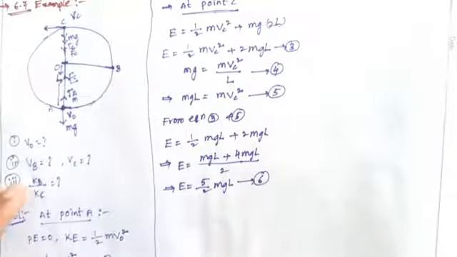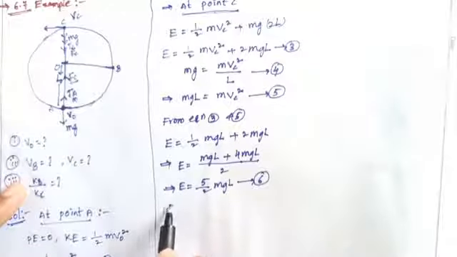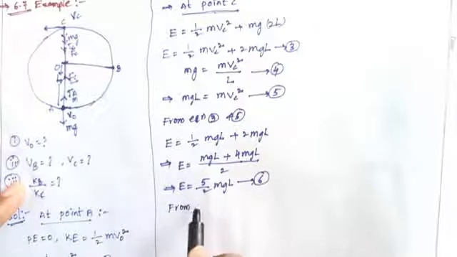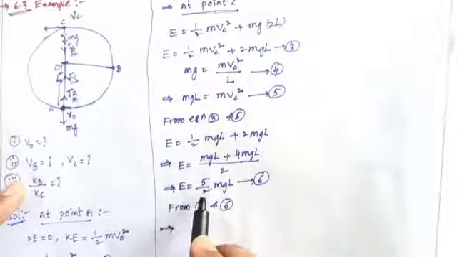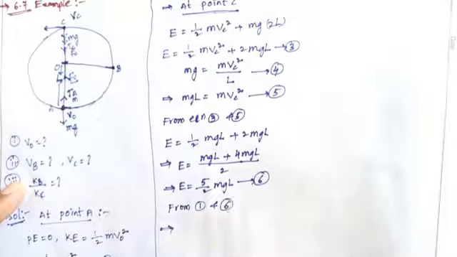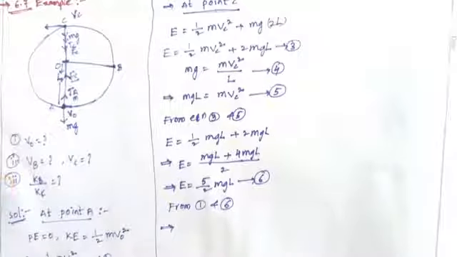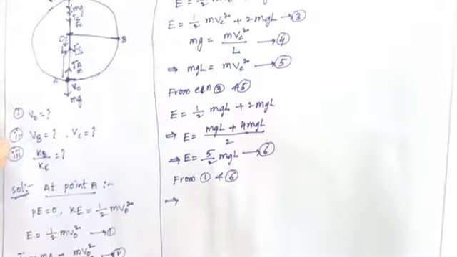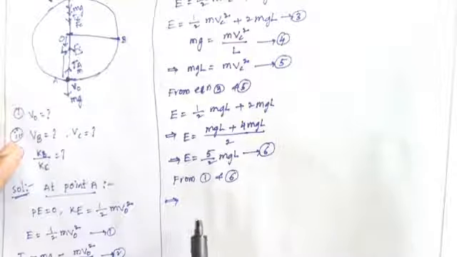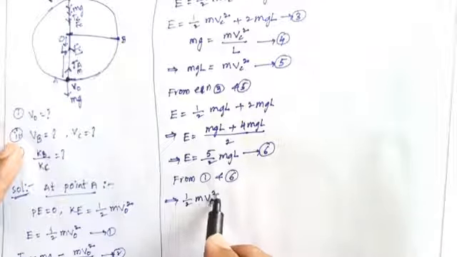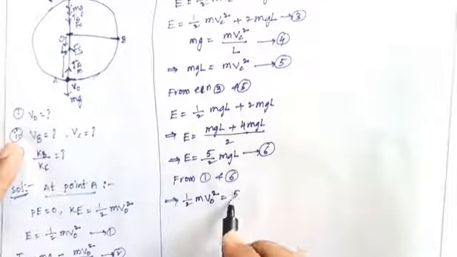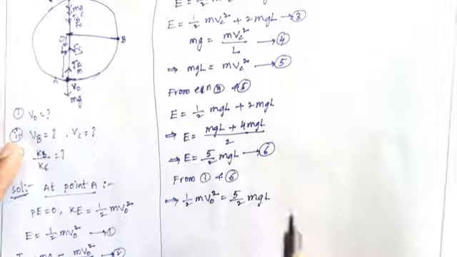From equation number 1 and equation number 6, we get E equals 5 by 2 mgl, and E equals half m v naught square. So then half m v naught square equals 5 by 2 mgl.